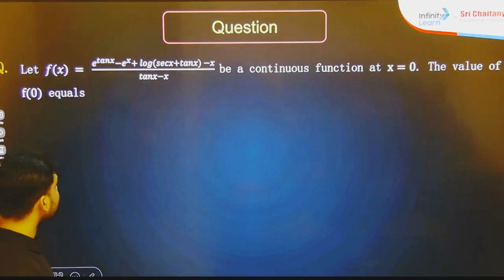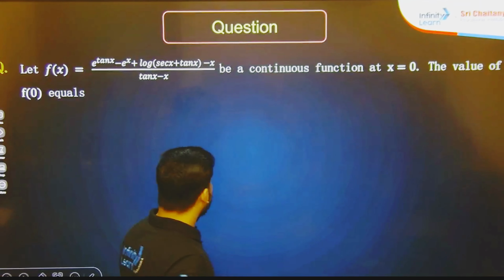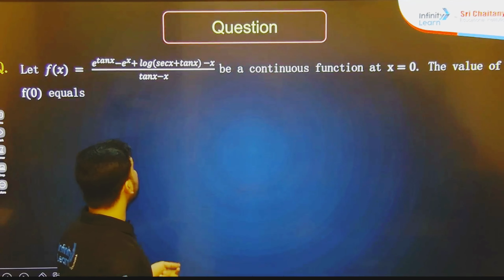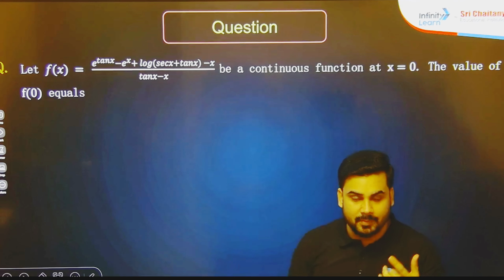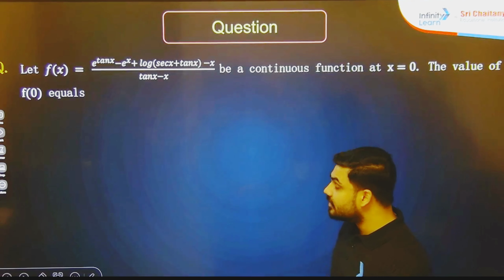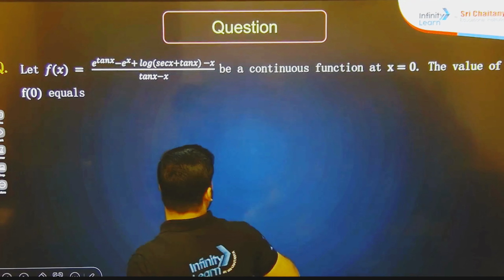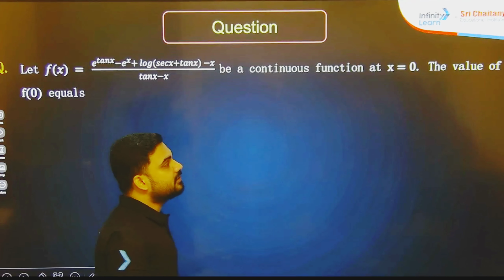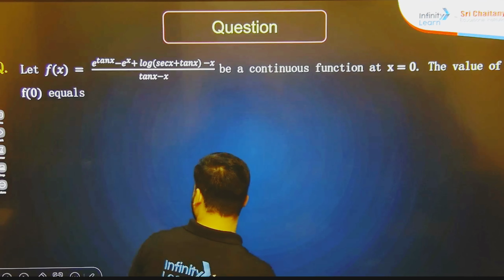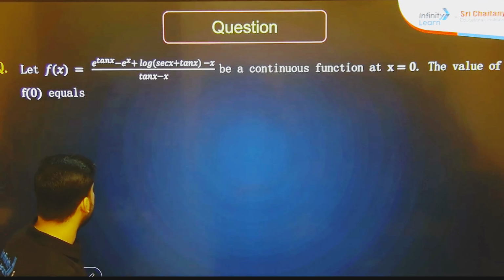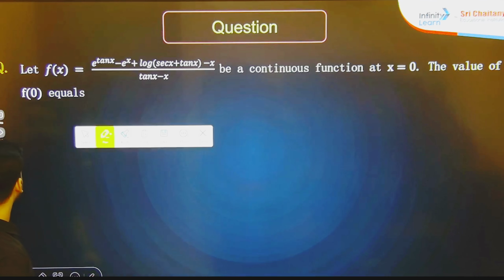Now let me discuss one more question. Let f(x) equal e to the power tan x minus e^x plus log of sec x plus tan x, minus x, upon tan x minus x, be a continuous function. Then at x equal to 0, we have to find the value f(0).